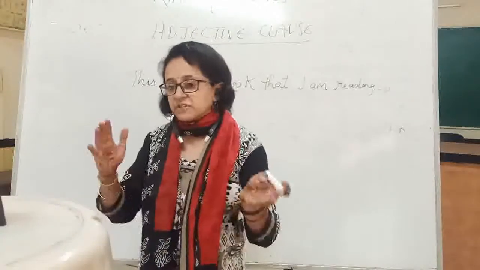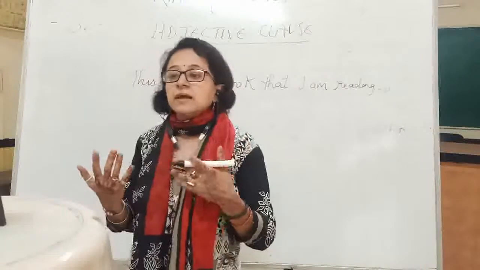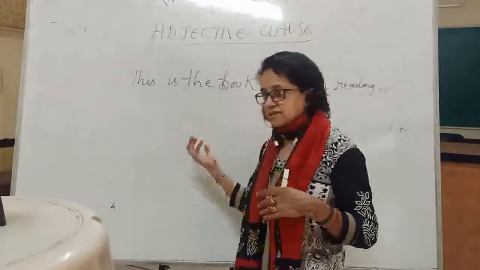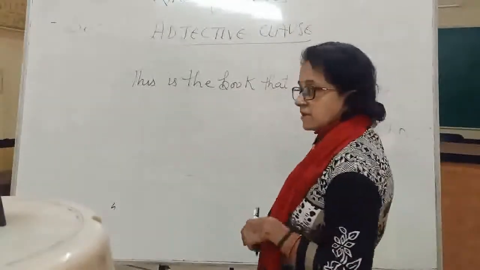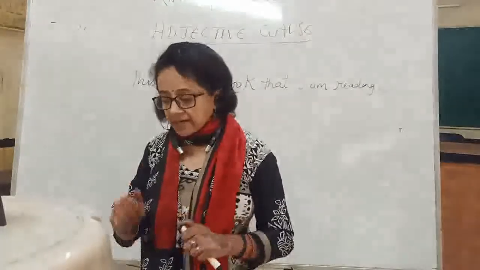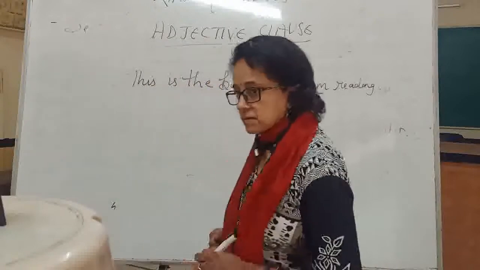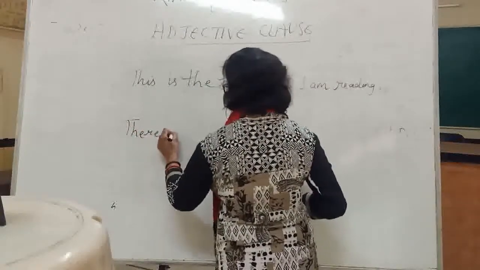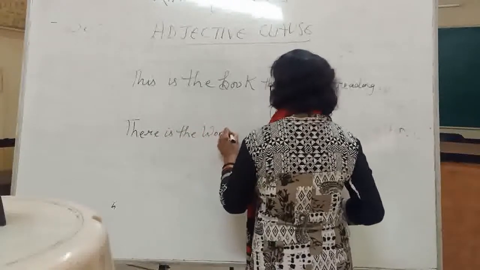Antecedent means the subject which comes just before the relative pronoun. Relative pronouns are the connectors. So I am telling you one sentence: this is the book that I am reading. In this sentence, what is the connector here? Another sentence: there is the women who took my interview.